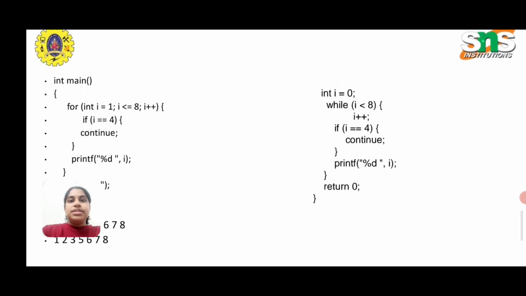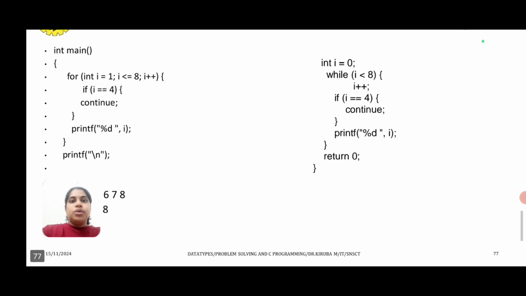For example, this is one program. Here I have given a for loop, and inside that for loop there is an if condition, and there I have given the keyword continue. Next again a print is given. Then again you have a while loop with an if statement, and there also I have given one continue.